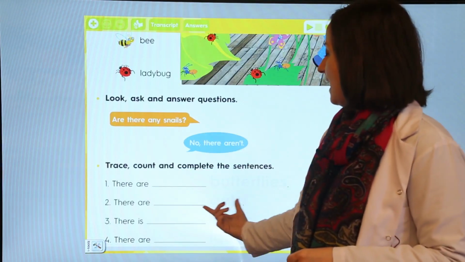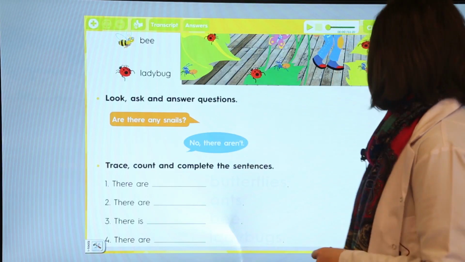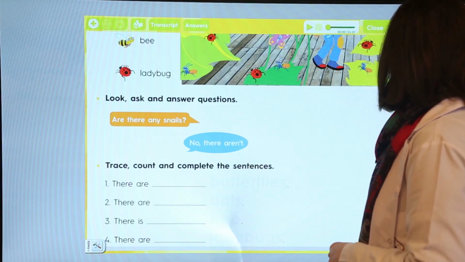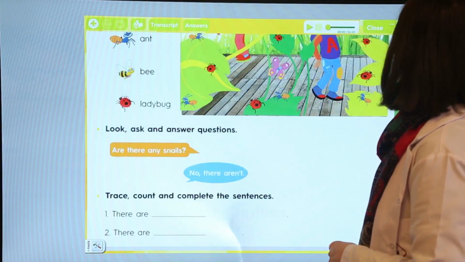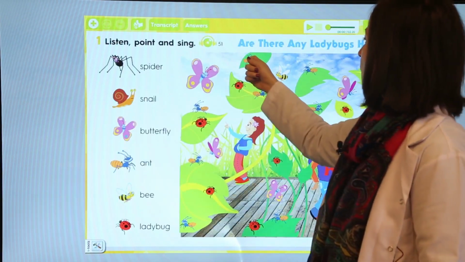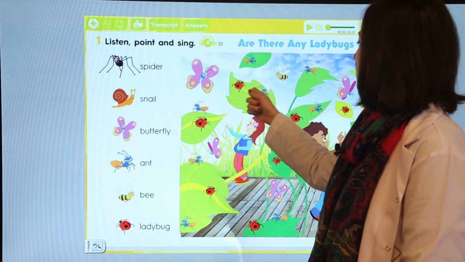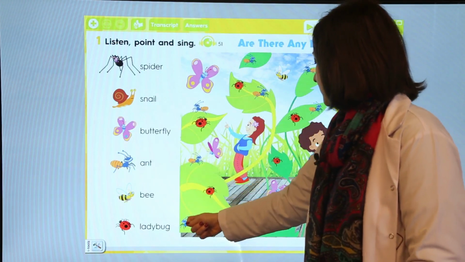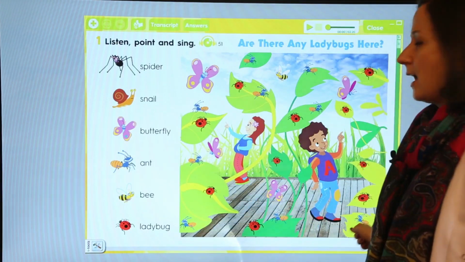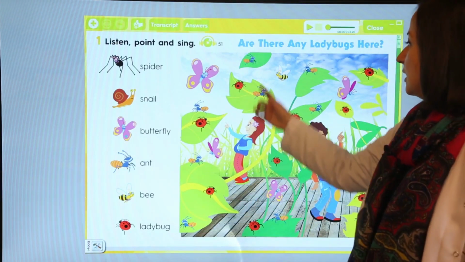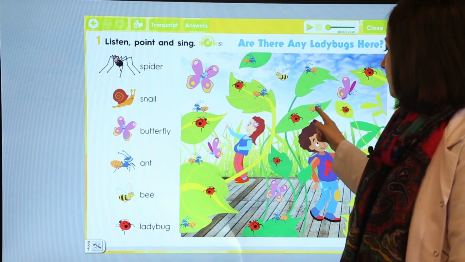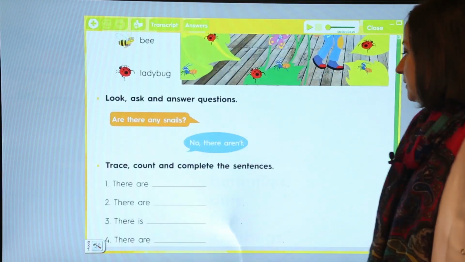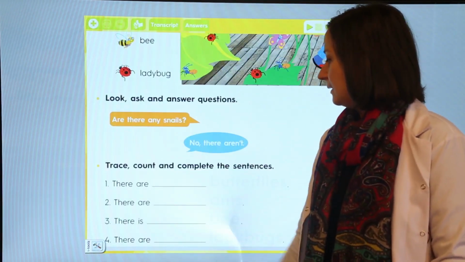Okay, how many ants are there? Ants, karınca. Let's count the ants. 1, 2, 3, 4, 5, 6, 7, 8, 9. There are 9 ants. So we should write here, there are 9 ants.